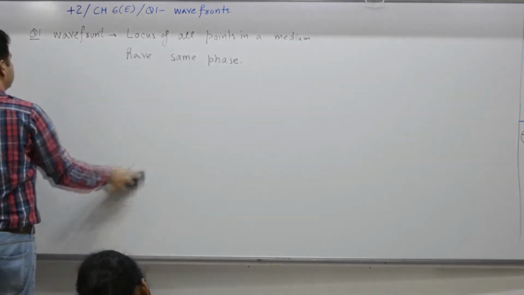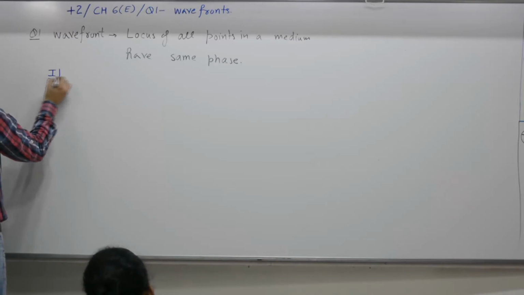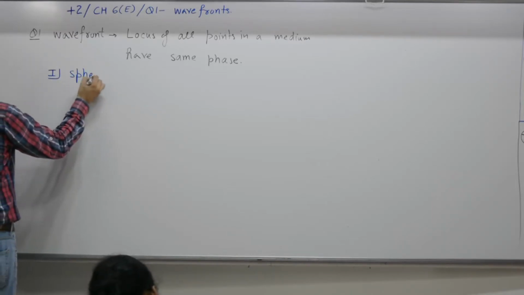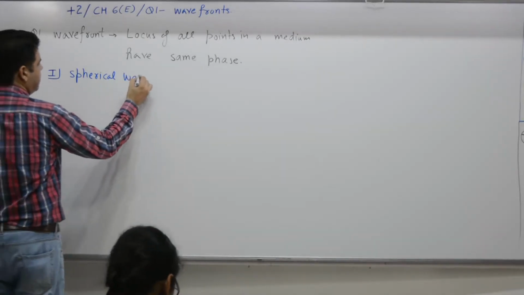First part is what? Yes. Spherical wavefront.